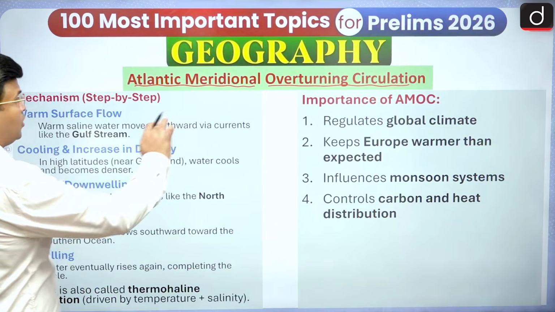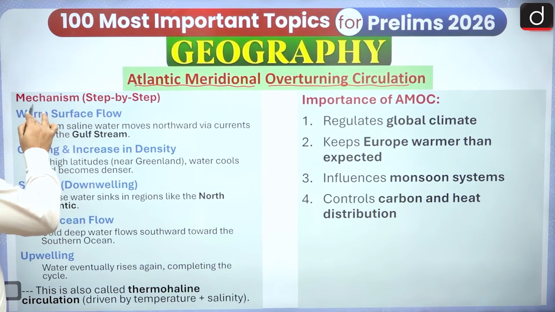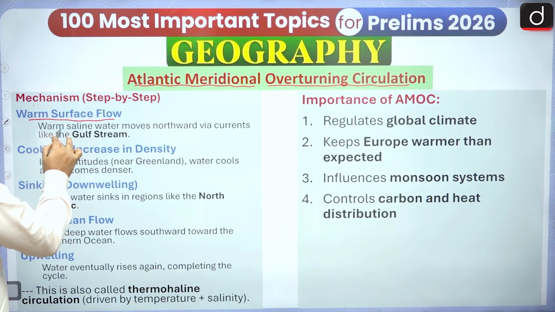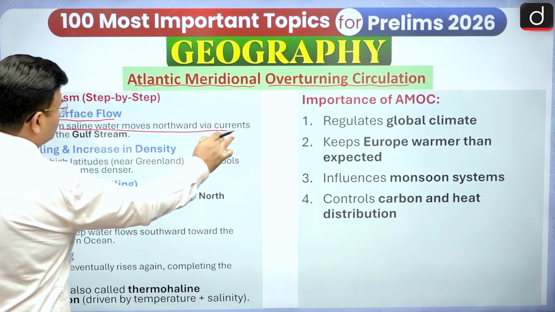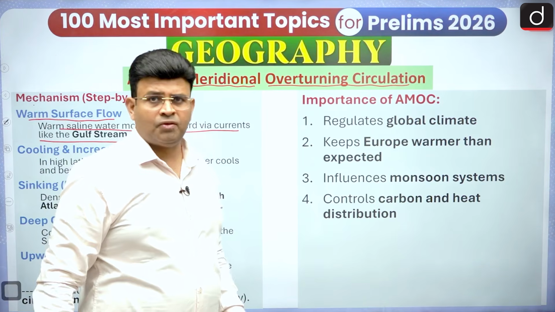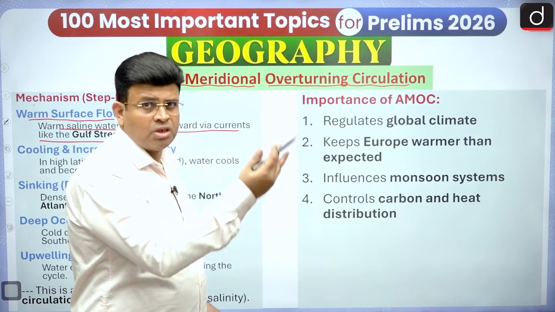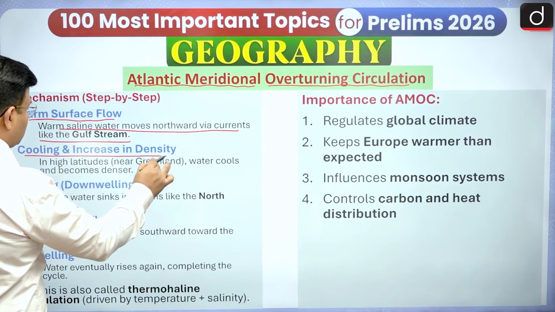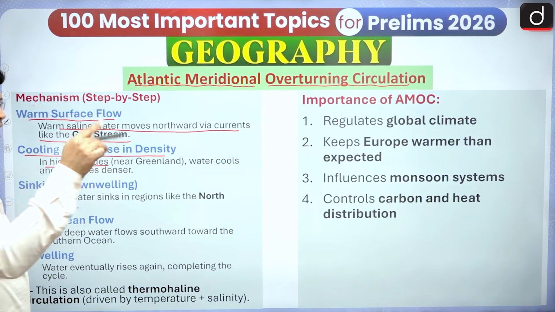Overturning: let us see the mechanism, how it is happening. I have told you about the warm surface flow: warm saline water moves northward via currents like the Gulf Stream. Along the eastern part of North America, the Gulf Stream, a warm ocean current, is flowing, and then there is cooling and increased density in high latitudes, in the polar region nearby.